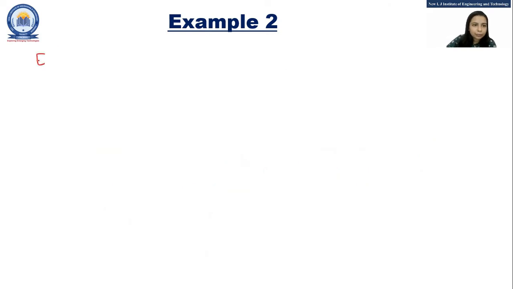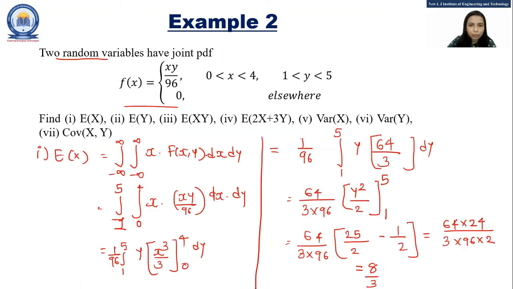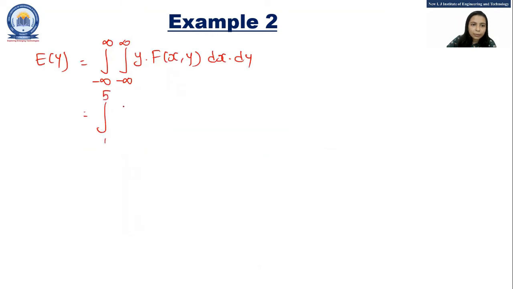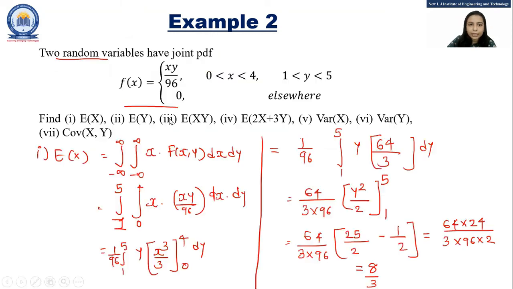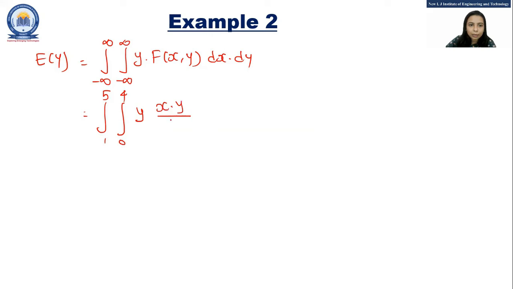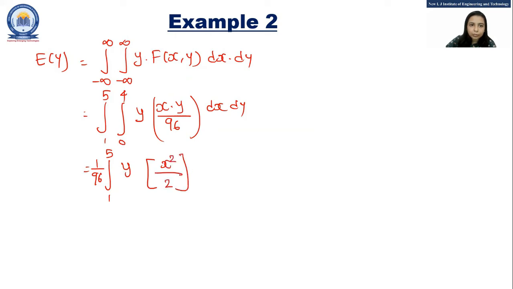Now for the E of y. So E of y is nothing but integration from minus infinity to infinity, again integration from minus infinity to infinity, y into f of xy dx dy. So here y exists from 1 to 5, so integration from 1 to 5 and x exists from 0 to 4. y into xy divided by 96 dx dy. So this will become integration from 1 to 5. 1 by 96 would become common. y into x square divided by 2, 0 to 4 limit and dy.